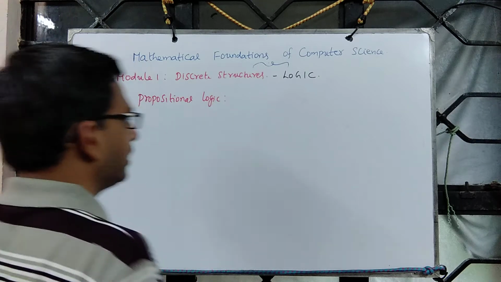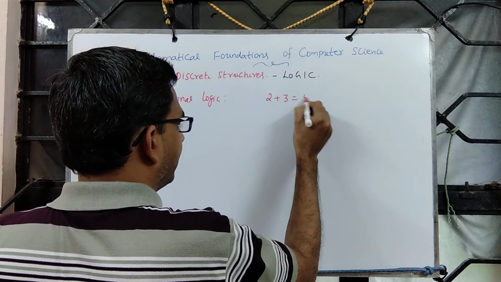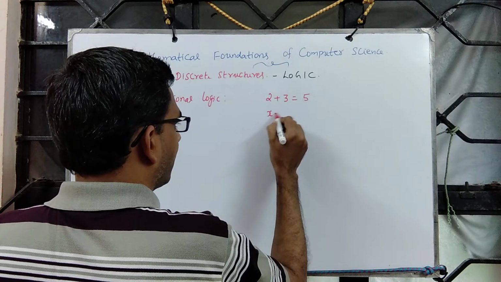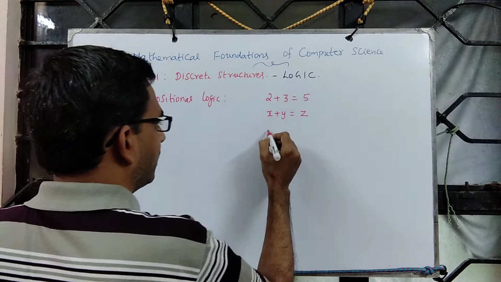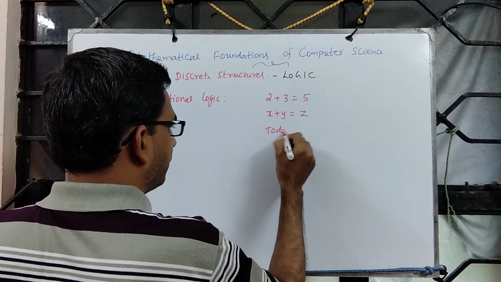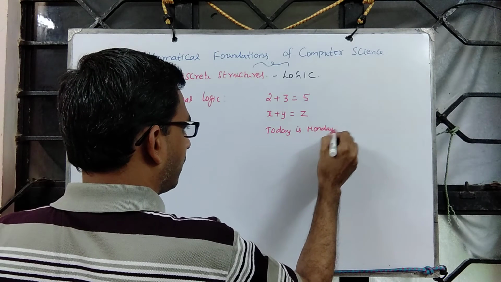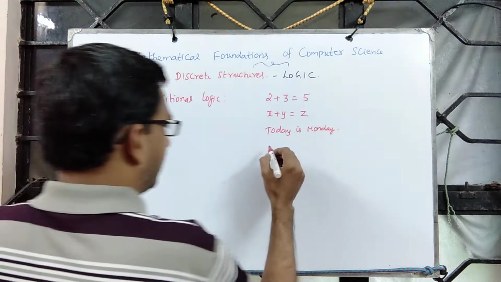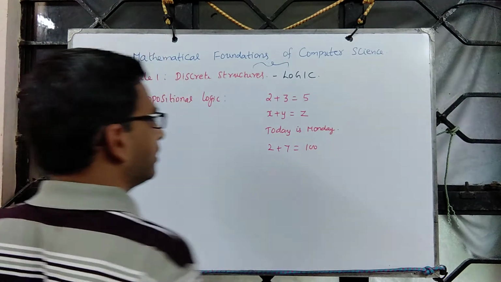we were discussing propositions such as 2 plus 3 equals 5 and x plus y equals z, and we were discussing statements like this: today is Monday and 2 plus 7 is say 100.